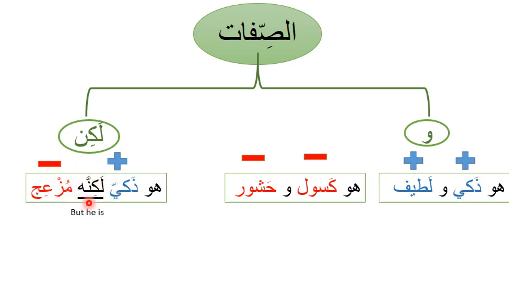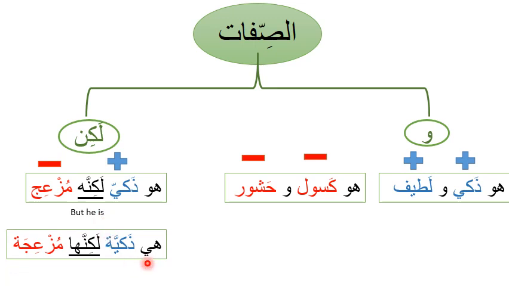Why are we using لكنه? Because it means but he is. If you are talking about a female, you will say هي ذكية لكنها مزعجة. She's smart but she is annoying. What does لكنها mean? It means but she is.